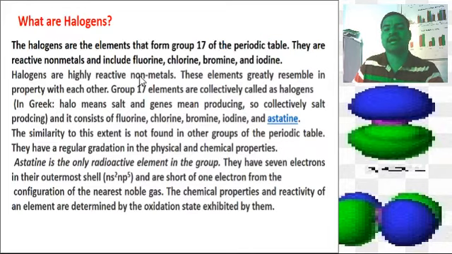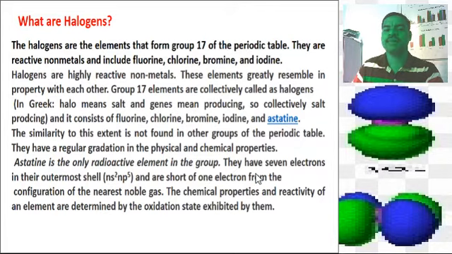Then, what are halogens? The halogens are the elements that form Group 17 in our periodic table. They are reactive non-metals and include fluorine, chlorine, bromine, and iodine. Halogens are highly reactive non-metals. These elements are greatly resemblant in properties with each other. Group 17 elements are collectively called halogens.